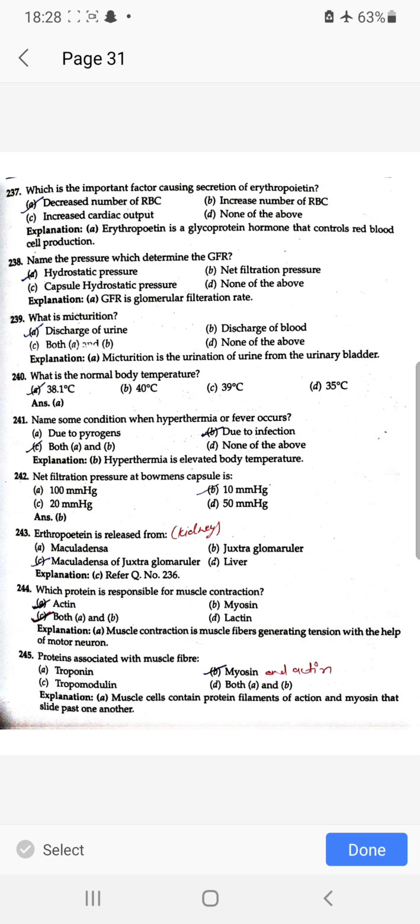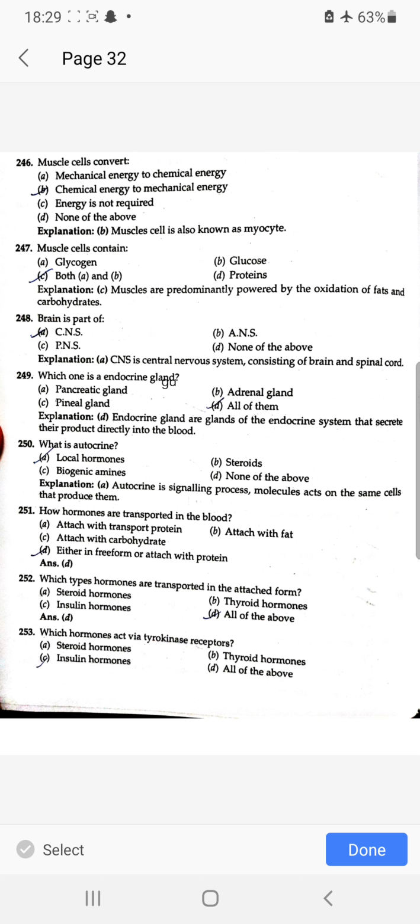Which protein is responsible for muscle contraction? Actin and myosin, both. Proteins associated with muscle fiber are myosin and actin. Muscle cell converts chemical energy to mechanical energy. Muscle cell contains glucose. Brain is a part of CNS. Which one is an endocrine gland? All of the above.